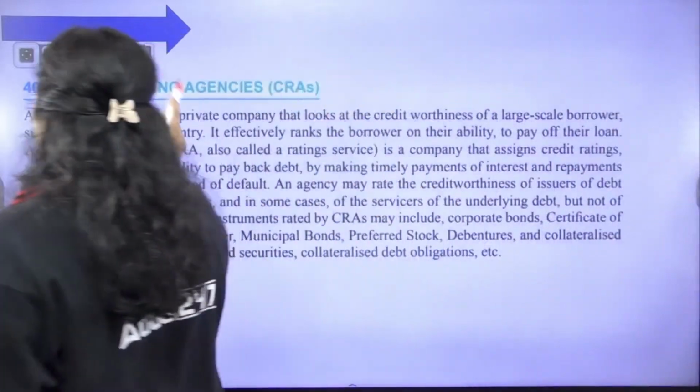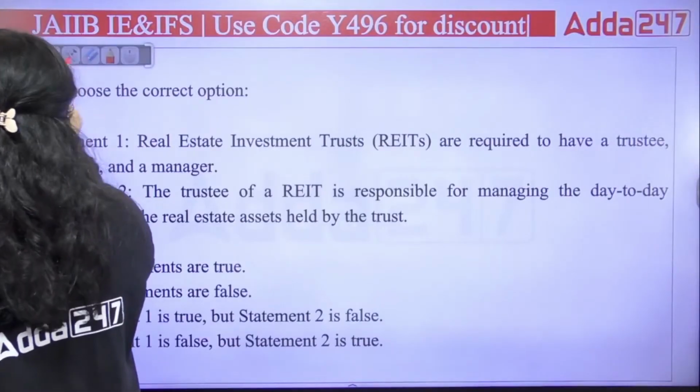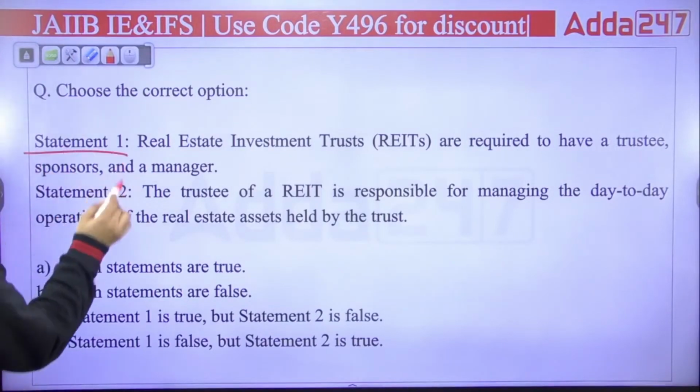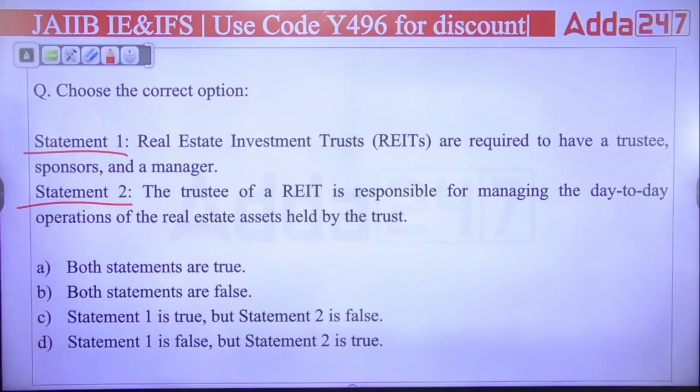Okay, next. Next question we have, choose the correct option. Again, there are 2 statements given and we have to answer which is correct, which is not. First is saying that real estate investment trusts are required to have a trustee, sponsor and a manager. Second, the trustee of a REIT is responsible for managing the day-to-day operation of the real estate assets held by the trust. A, B, C or D, which of the following is correct?